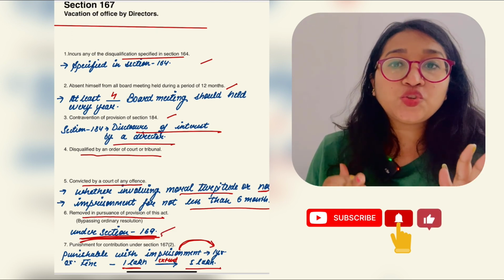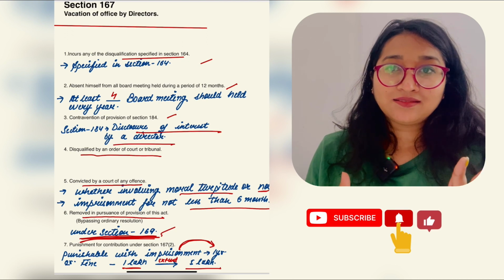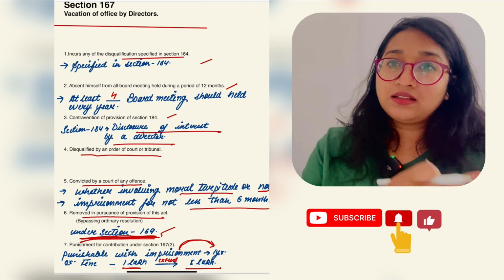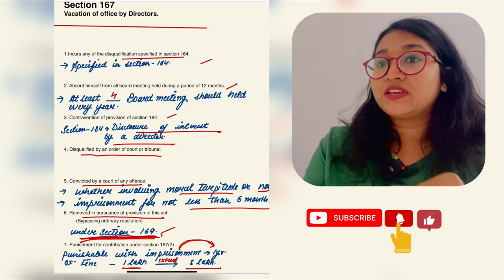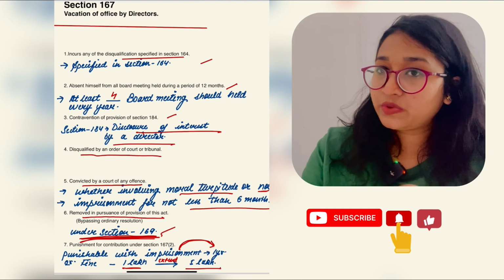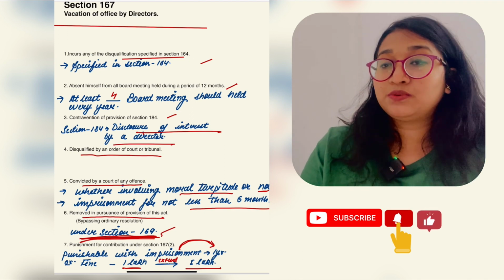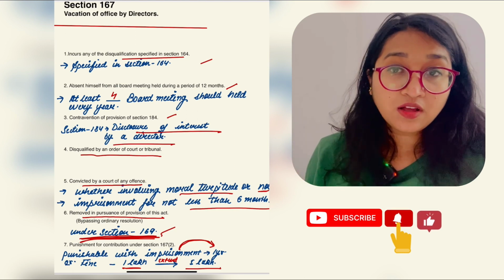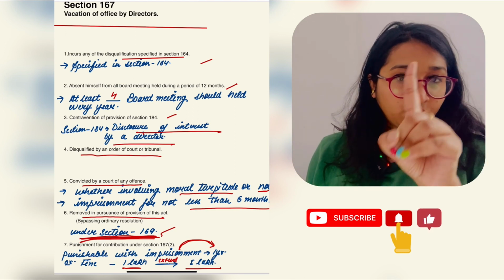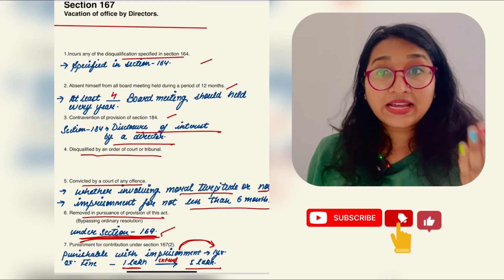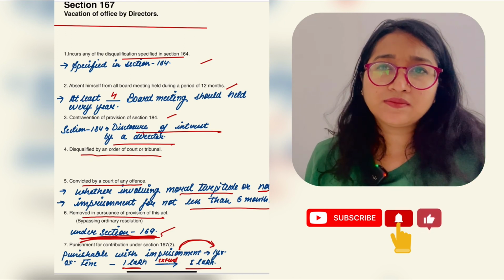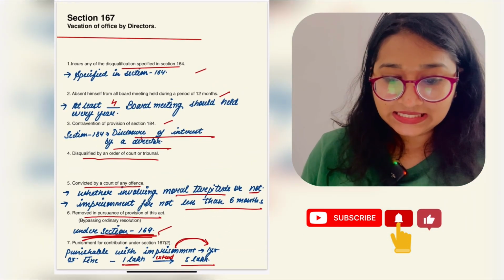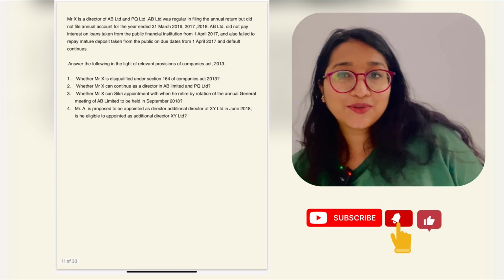And what was the punishment if he is involved in any of the activities, even knowing that he has vacated office, and is still performing the duties by himself? In that case he would be liable for imprisonment of up to 1 year, and a fine of at least 1 lakh rupees and maximum up to 5 lakh rupees. Is it clear? Yes, this part was clear. Hope this part was clear.